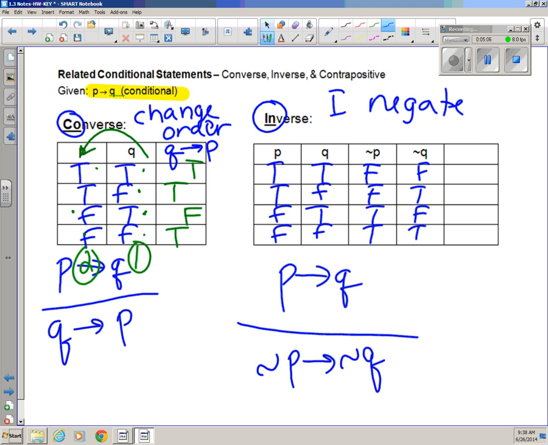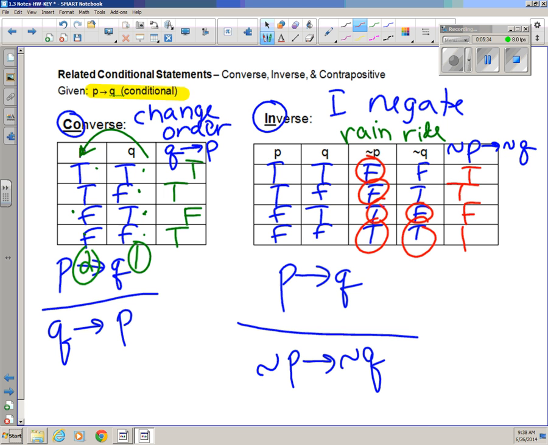FTFT. And now my inverse of my conditional is negate P, then negate Q. So this column right here talks about the rain. This column right here talks about the ride. And as I look through it, well, it didn't rain, doesn't matter what happens, I'm never lied to. Didn't rain, doesn't matter what happens, I'm not lied to. It rained. What happens? I didn't get a ride. That's a problem. It rained, I got my ride, all is good. Okay?